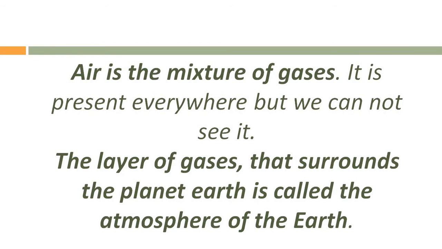Children, you all know air is around us everywhere. It is present everywhere, but we cannot see it. We can only feel it. Air is a substance that has weight and occupies space. And children, you know air is not a single gas. It is a mixture of many gases. And the earth is surrounded by a thick layer of air. It is just like an ocean of air. So, the layer of air that surrounds the planet Earth is called the atmosphere of the Earth.